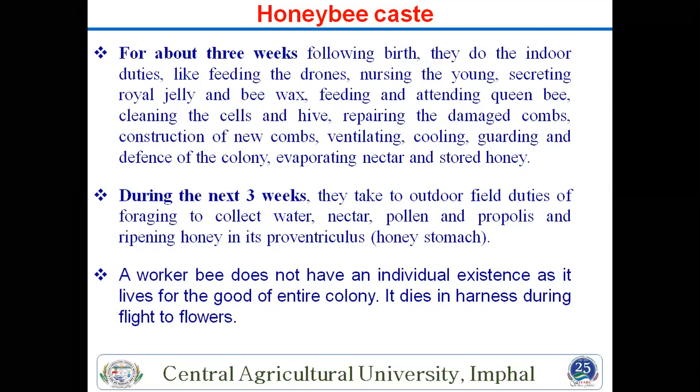So that is the initial 3 weeks. Only the younger workers produce the royal jelly. So this is also important. They also repair the damaged comb and construct new comb, which totally depends upon these young workers. And also cooling and ventilating. If winter is coming, they maintain the temperature of the comb. And if you are in a summer area with high temperature, they maintain the temperature of the colony, your boxes. So this is also important.